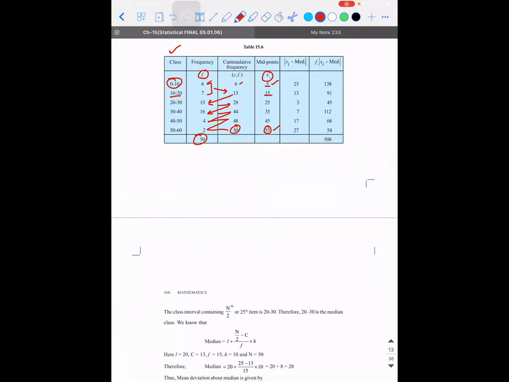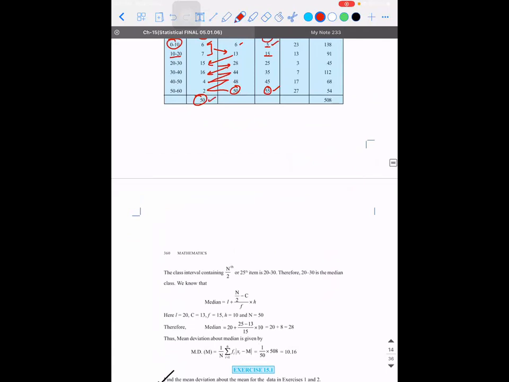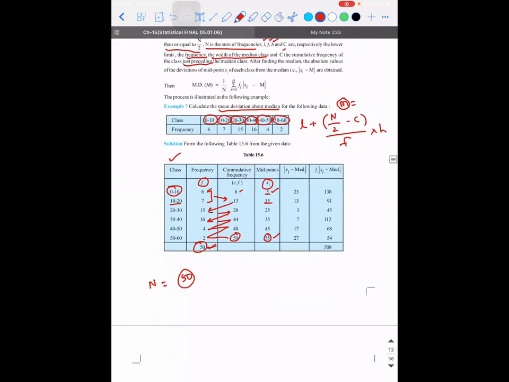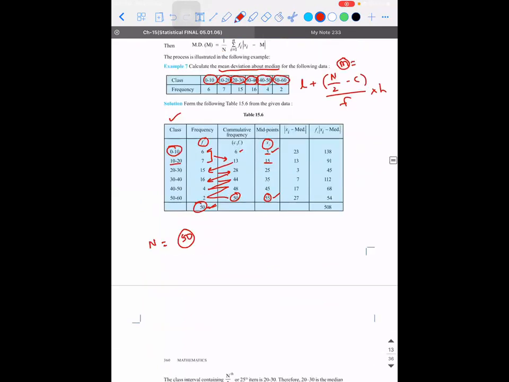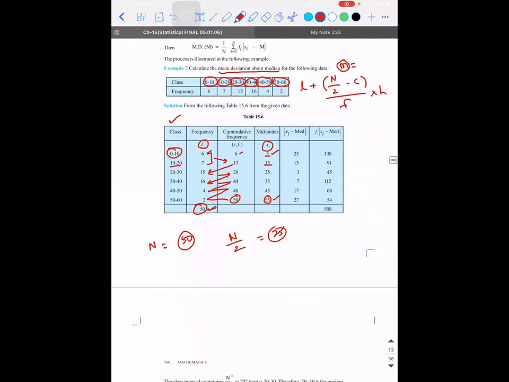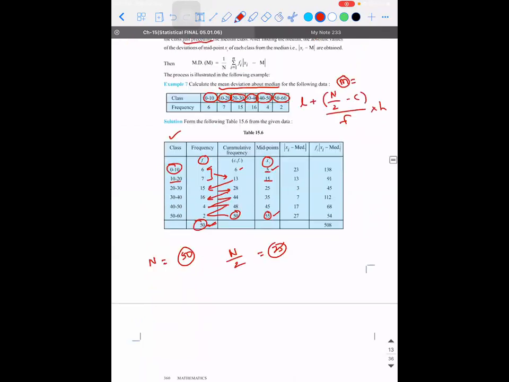So how will you find the median for this? Capital N is how much? 50. First we need to find the median class. How do you find the median class? 50 divided by 2, so n by 2 gives you 25. You need to start looking at the cumulative frequency. The median class is the class interval whose cumulative frequency is just greater than or equal to n by 2.